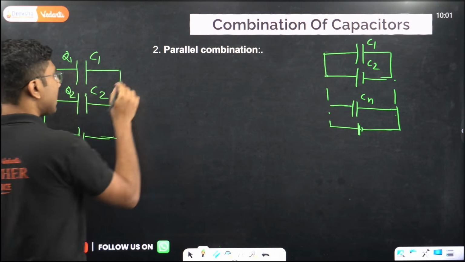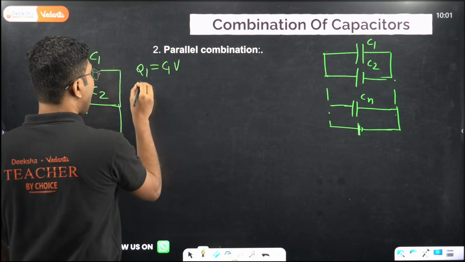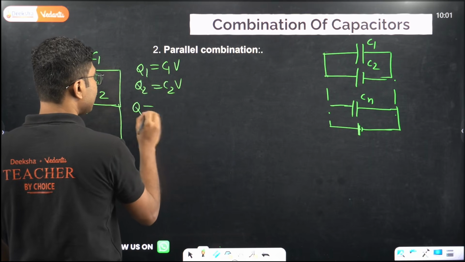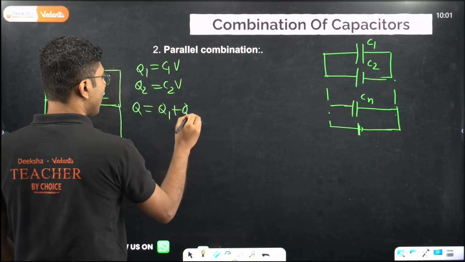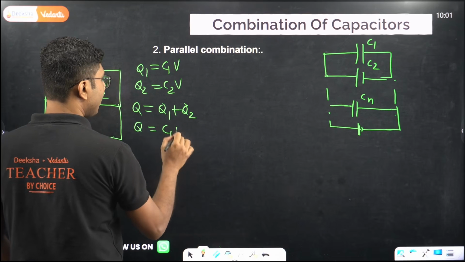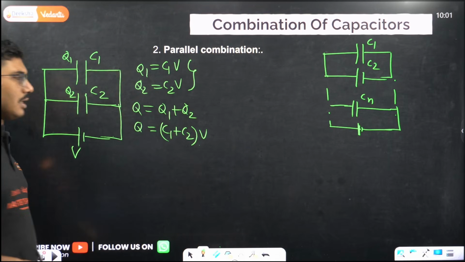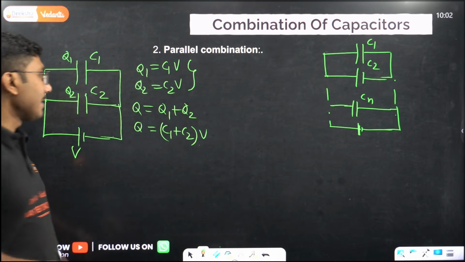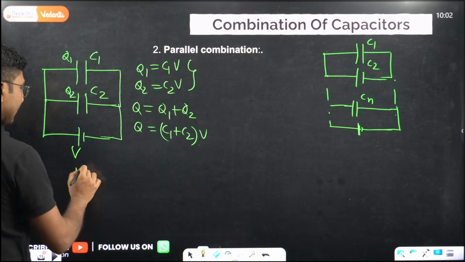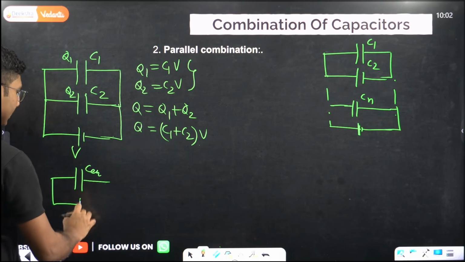So what is the total charge? Q1 is equal to C1 into V and Q2 equals C2 into V. Total charge is Q1 plus Q2, that is Q equals C1 plus C2 into V. If you add these two, you get the total charge stored in the capacitance, that is C1 plus C2 times V. Now if you replace these two capacitors using a single capacitor, that will be our equivalent capacitor. So this will be our equivalent circuit where only a single capacitor is there.